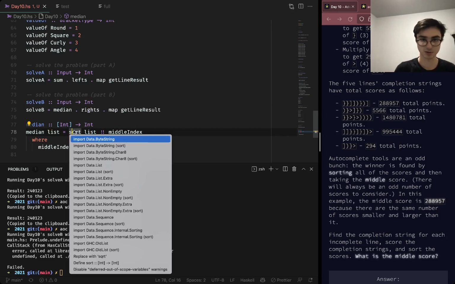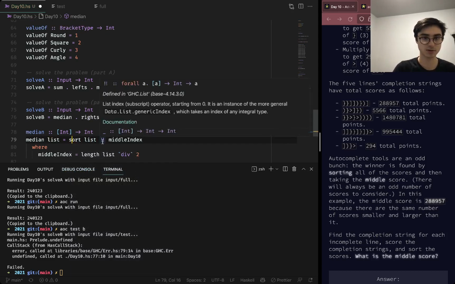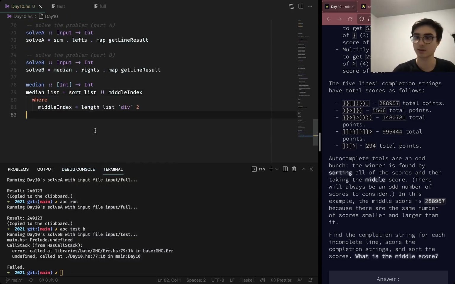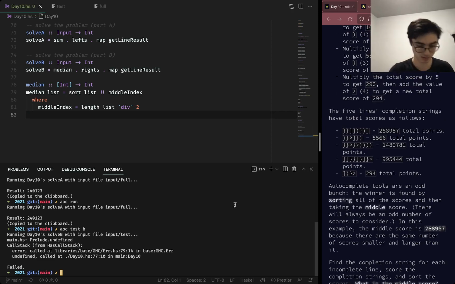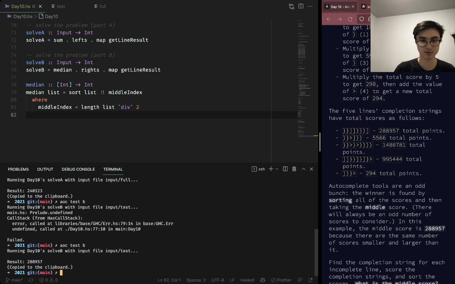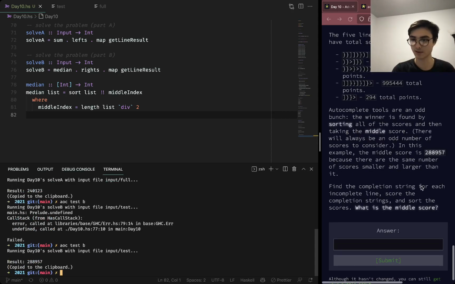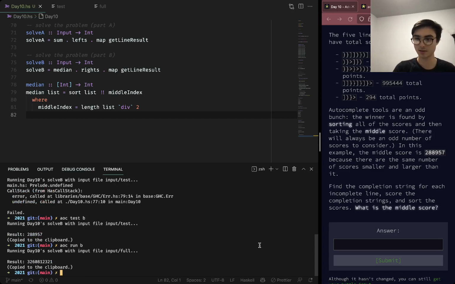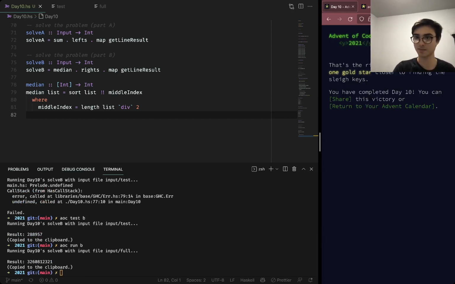And we need to import sort, Data.List sort. Okay, right, the middle score. Yeah, so let's try that. 288957, yeah. B. Oh, we did it! Awesome!